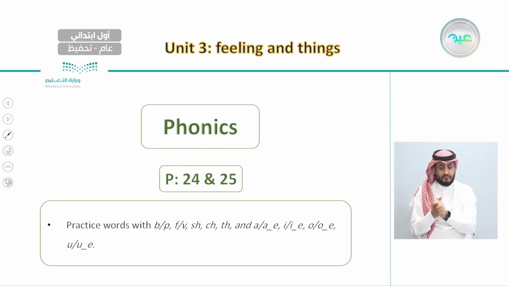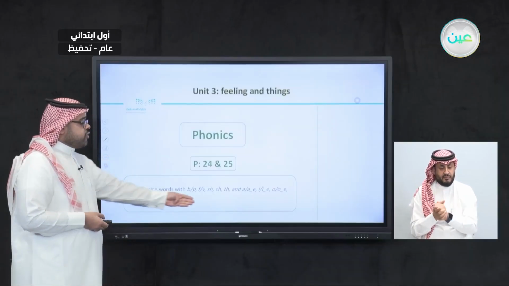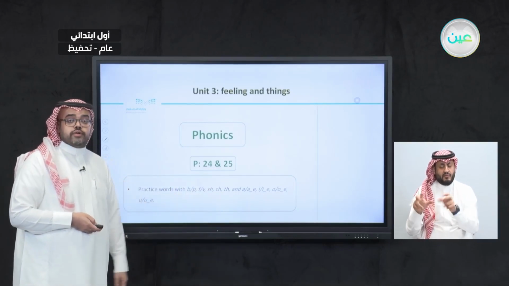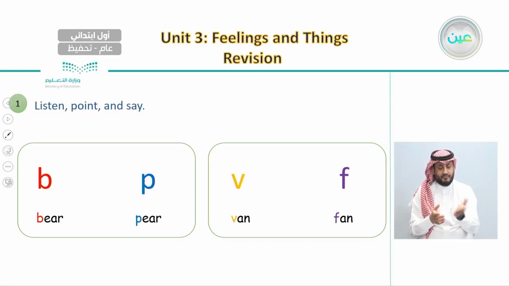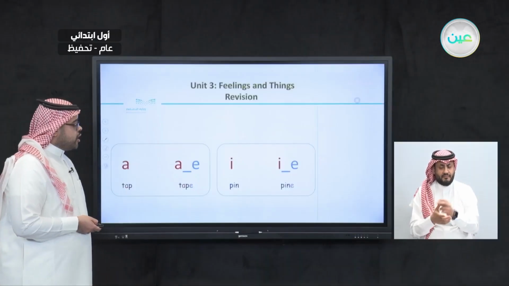The last thing we had, which is phonics, on pages 24 and 25, we said that our goal is to practice words with all of these groups of letters. And we had these letters that we learned the differences between B and P, V and F, and also sh and ch, and also th, and we practiced different words with them.